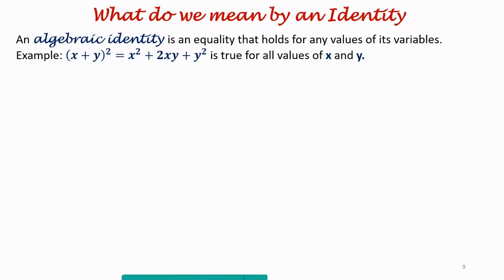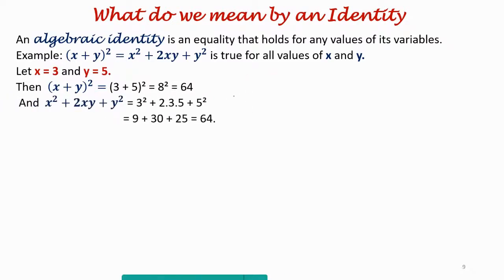Let us verify. Is it true? We take any value. I put x equal to 3 and y equal to 5. First, on the left hand side, x plus y whole square is equal to 3 plus 5 whole square, equals 8 square, equals 64.